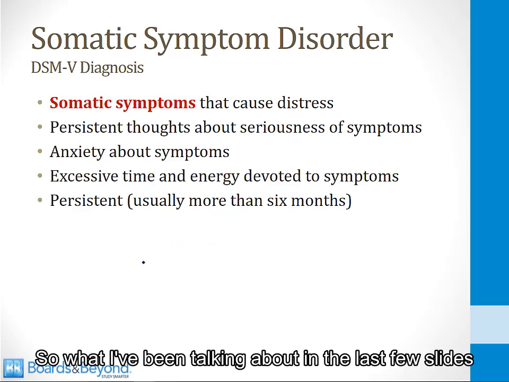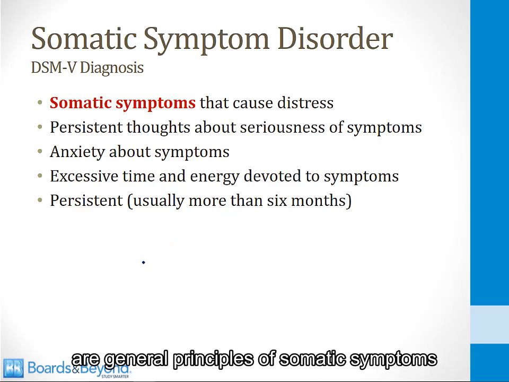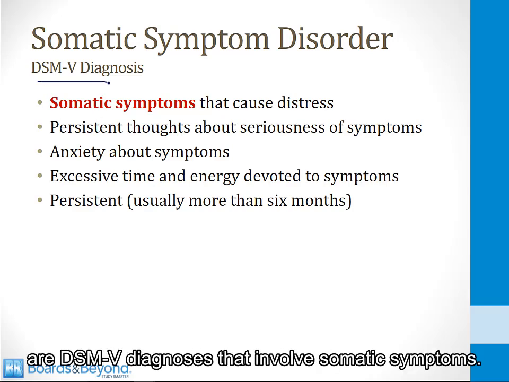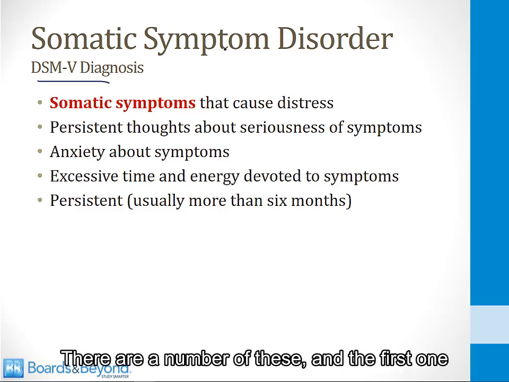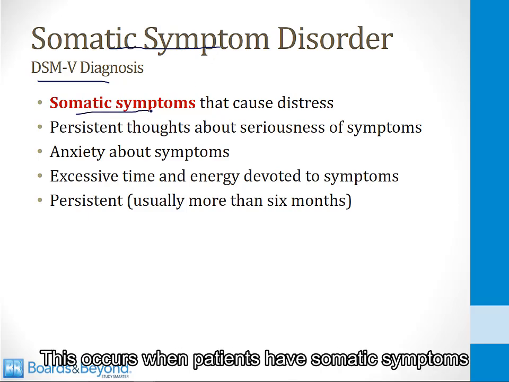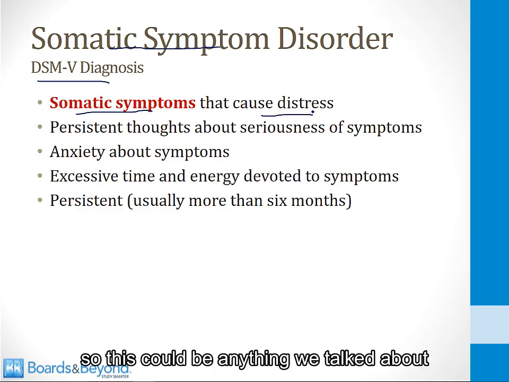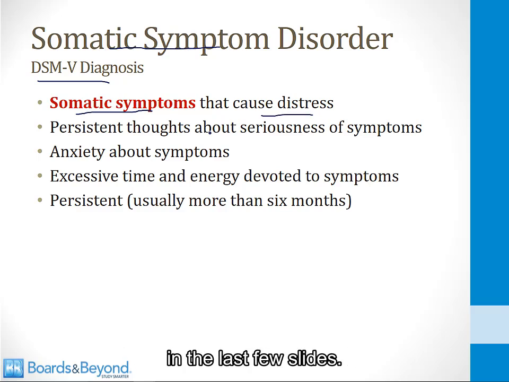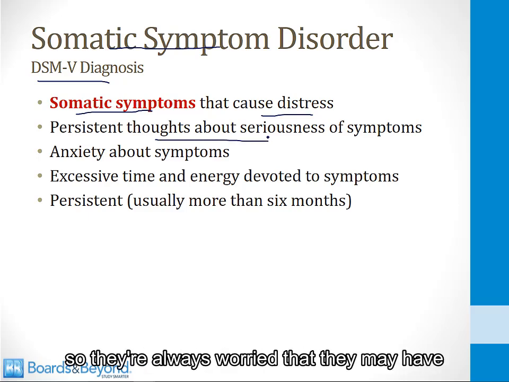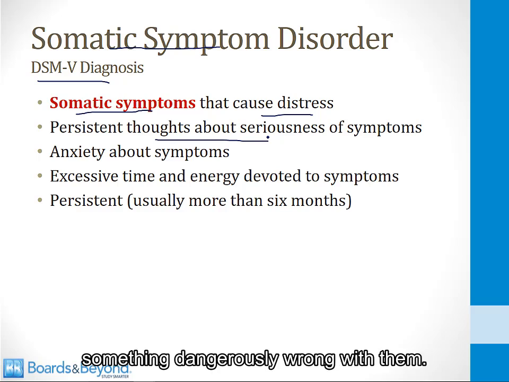So what I've been talking about in the last few slides are general principles of somatic symptoms, but now I'm going to talk about DSM-5 diagnoses that involve somatic symptoms. There are a number of these, and the first one is called somatic symptom disorder. This occurs when patients have somatic symptoms that cause distress, so this could be anything we talked about in the last few slides. In addition, the patient has persistent thoughts about the seriousness of the symptoms, so they're always worried that they may have something dangerously wrong with them.